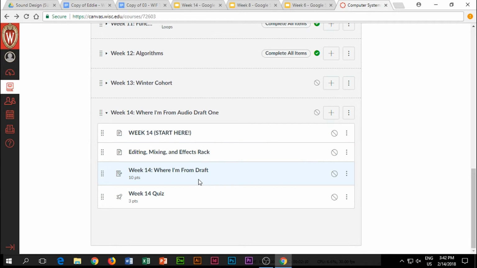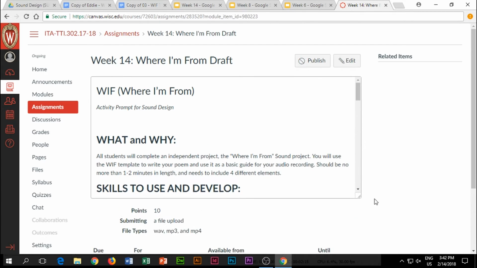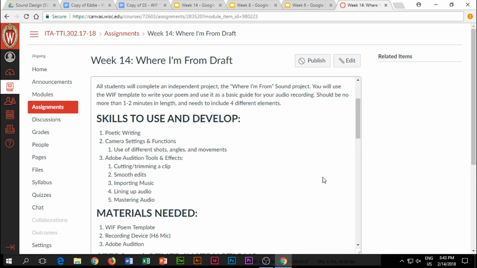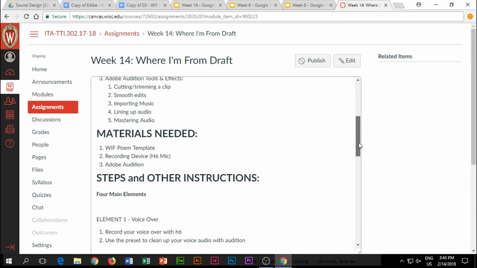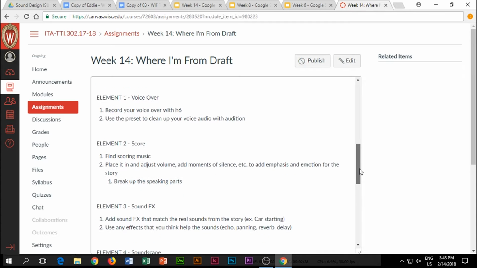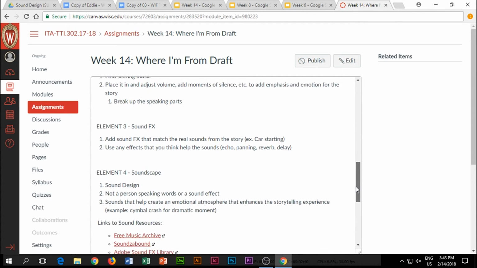Then we have your Where I'm From draft. I'll just read through the first sentence here to give you an overview of what the project is. All students will complete an independent project, the Where I'm From sound project. You'll be using the WIF template to write your poem, which you already did, and you're going to use it as a basic guide for your audio recording. It should be no more than 1 to 2 minutes in length, and it needs the 4 different elements that I mentioned from before. Let's scroll down to those 4 elements, and this actually describes those more in detail.